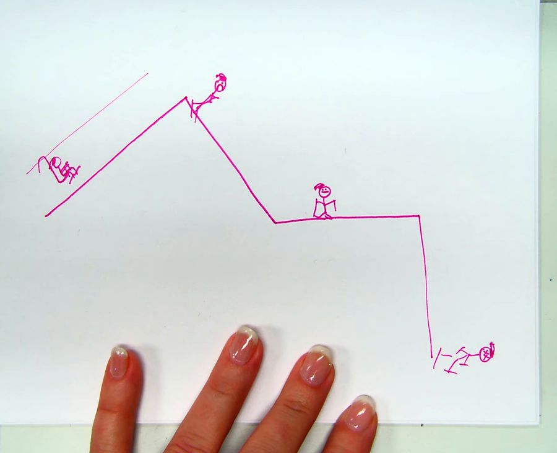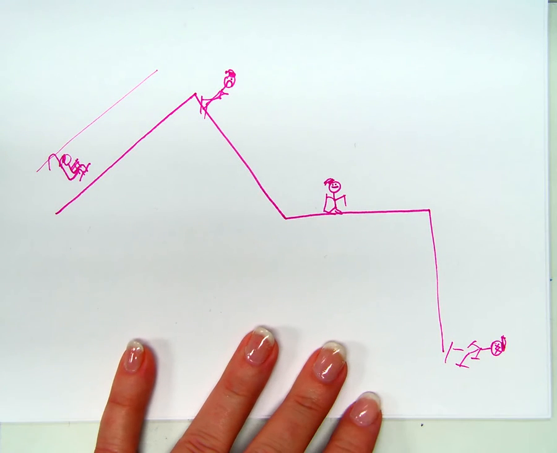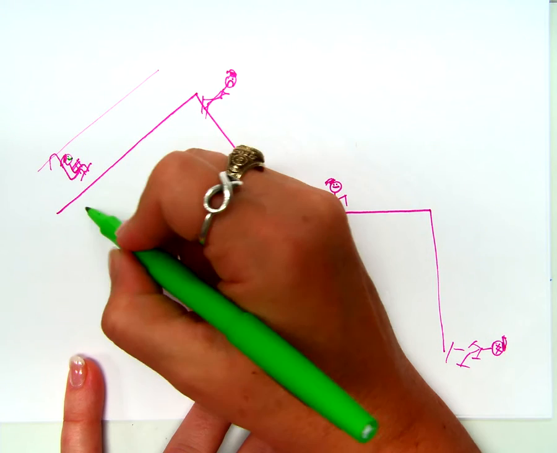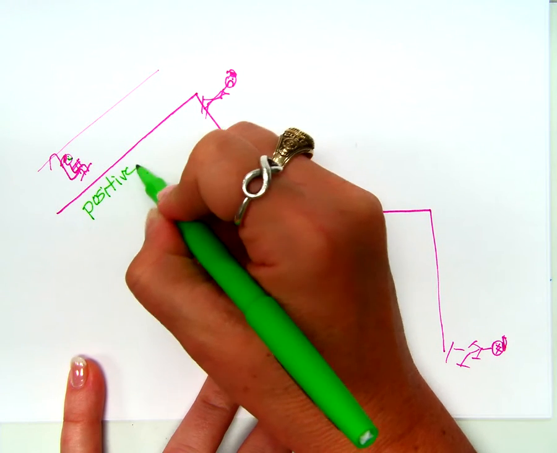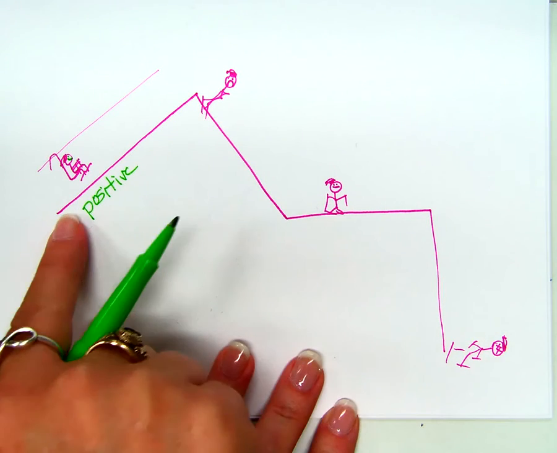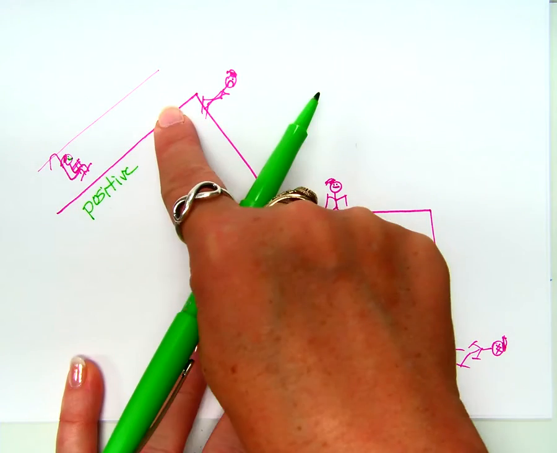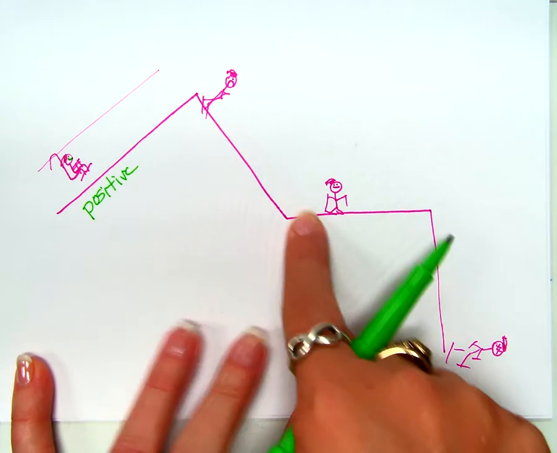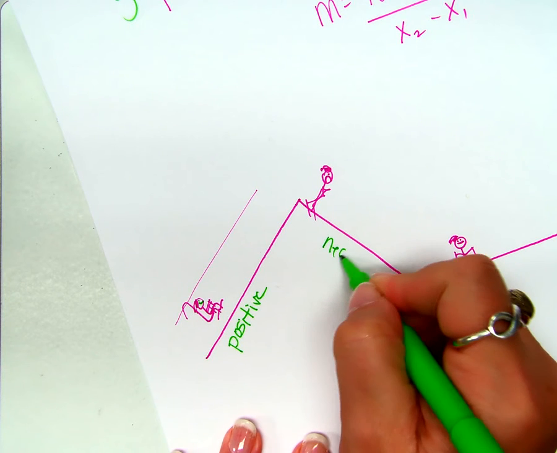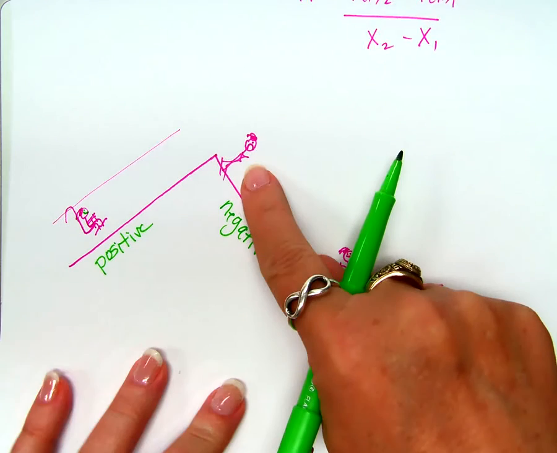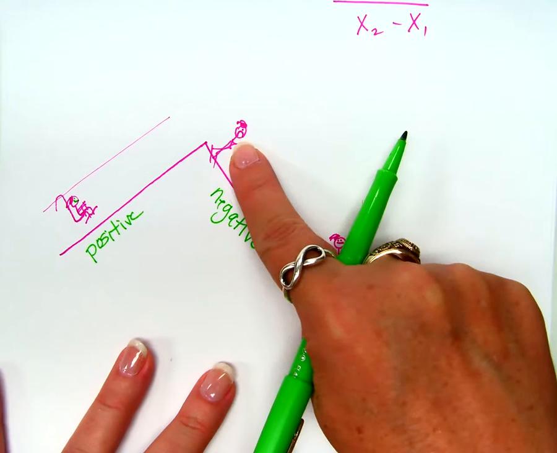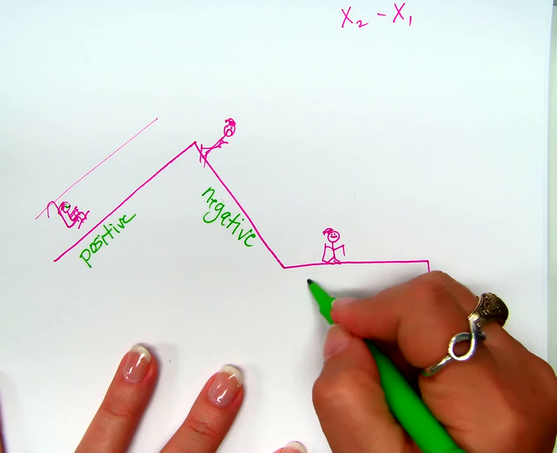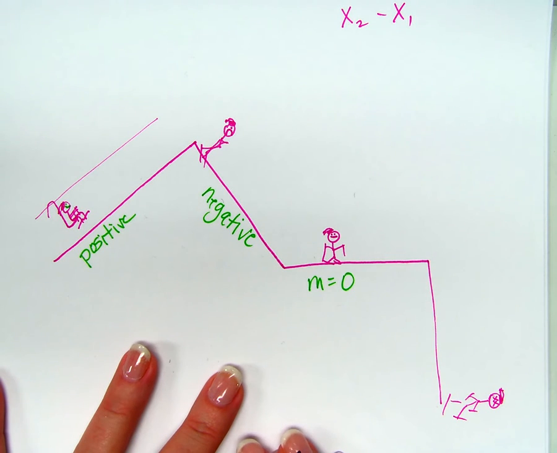So, does this silly story tell us a story about slope? Let's go back to the beginning. And Bob, how's he feeling on this particular day? He's feeling very positive. So when we're rising from left to right, as x's are increasing and my graph is increasing, this has a positive slope. As x is increasing and y is decreasing, what kind of slope is this? Yeah, because remember he got off on the black diamond and he's screaming because he's terrified. And then what happens here? He's going nowhere, right? His slope is 0. Because he's not going anywhere.